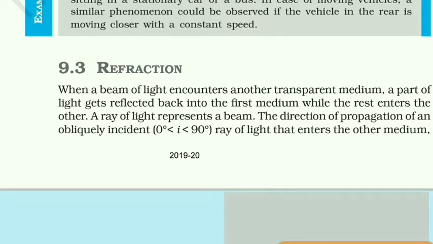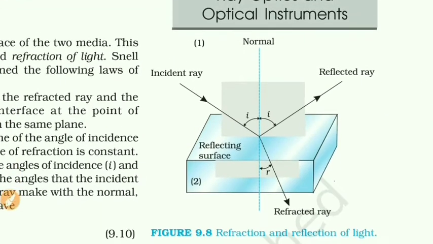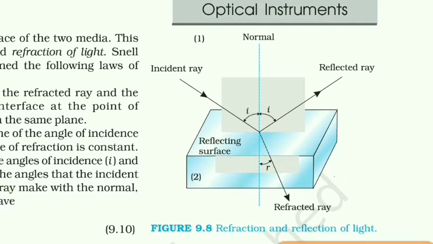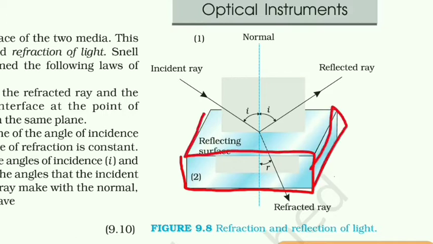In our today's lecture we are going to study topic number 9.3, refraction. Now students, here you can see a glass slab, a transparent slab, and when a ray is incident on the surface of this glass, it gets refracted in the medium of glass.